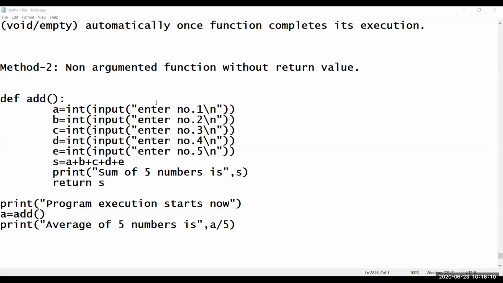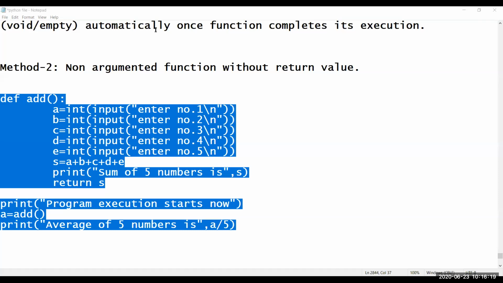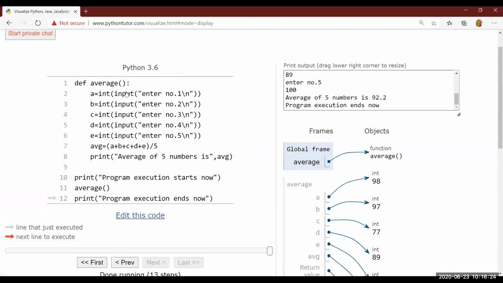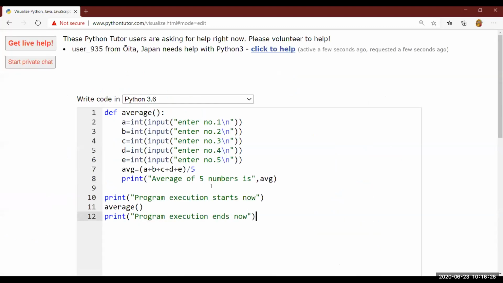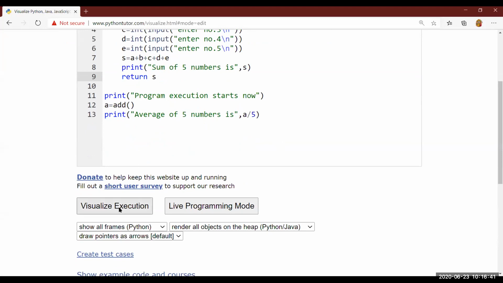Okay, now since we have discussed it using the graphical method, let me copy this program to visualize its execution. We want to visualize the execution. What I will do is open our website. You have to adjust the indentation. Now you will understand more properly. All the things I will discuss now so that you get the actual feeling by this visual execution. You all will understand now.